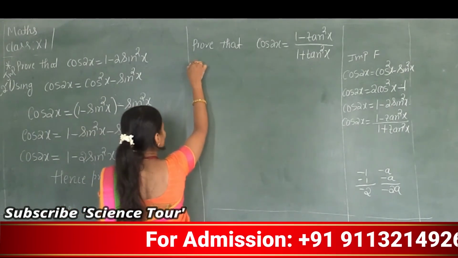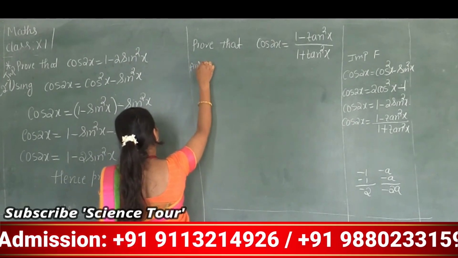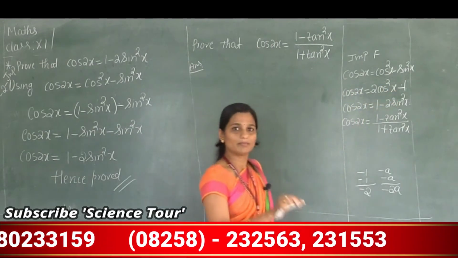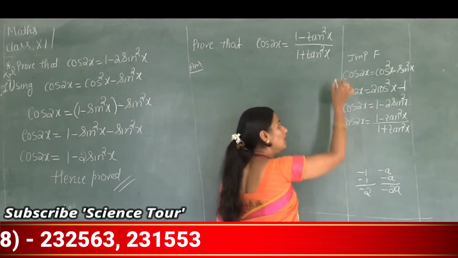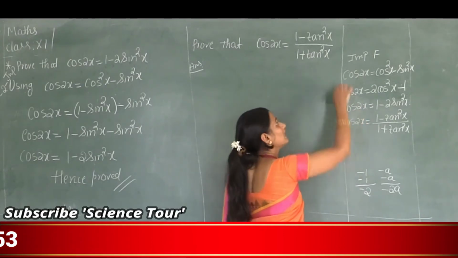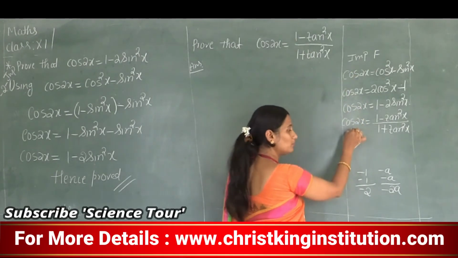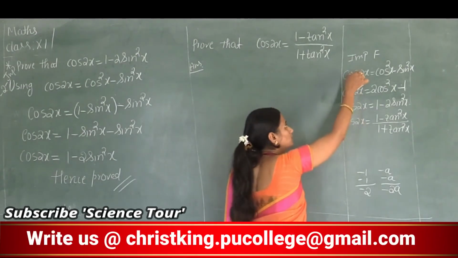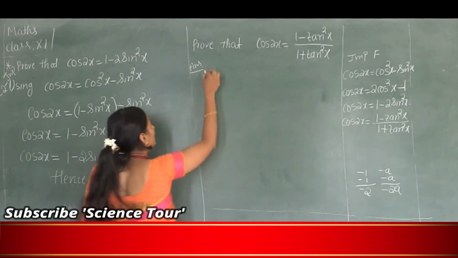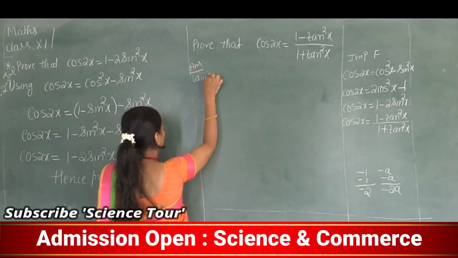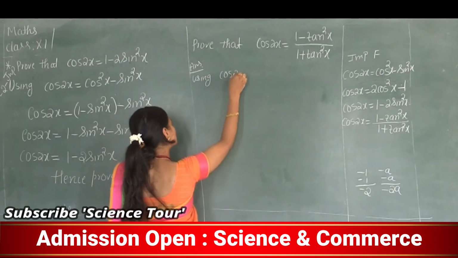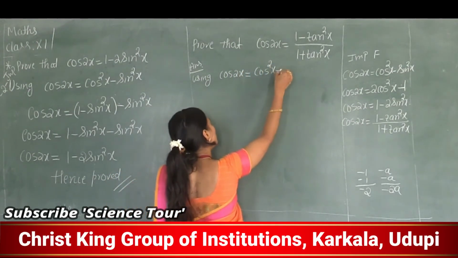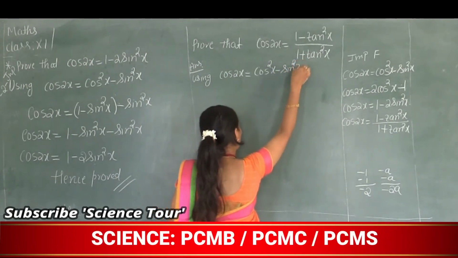So now take your LHS side, or the answer. To prove this, how did we prove 2 cos square x minus 1? By using this one. How did we prove the second formula? Again by using this formula. Again we will prove this cos 2x by using the same previous formula, that is cos 2x is equal to the first formula, cos square x minus sin square x.